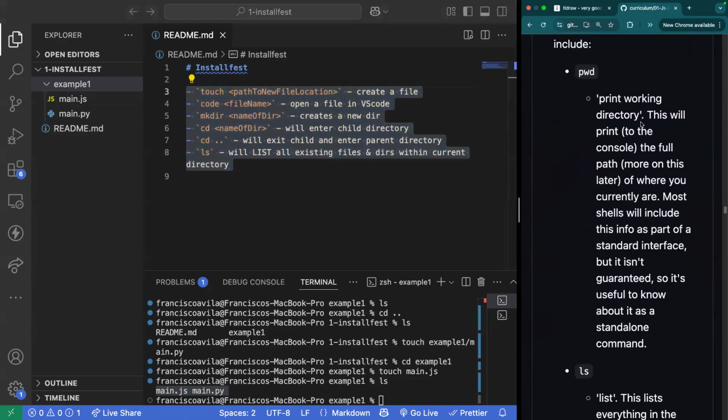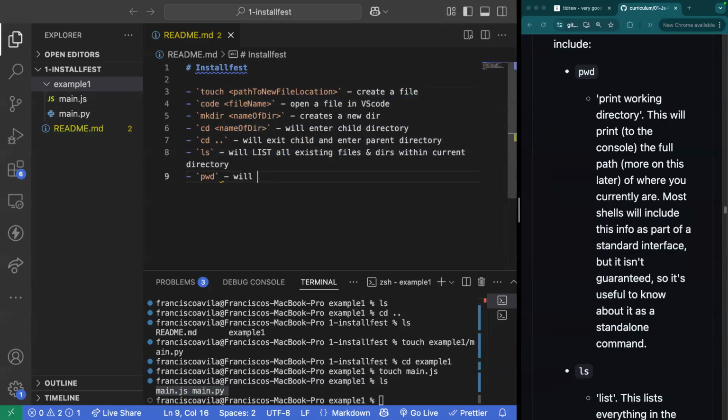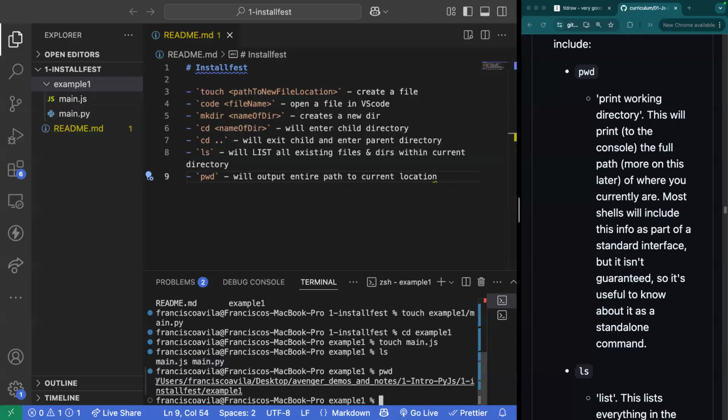All right, so we have PWD, which stands for print working directory. If I ever wanted to see my entire path, so let me go ahead and write this down. PWD will output the entire path to the current location. So for example, currently we're inside of example1. But where does example1 live? Well, if I run PWD, it's going to tell me, hey, inside of my root, so inside of my machine, there is a directory named users.